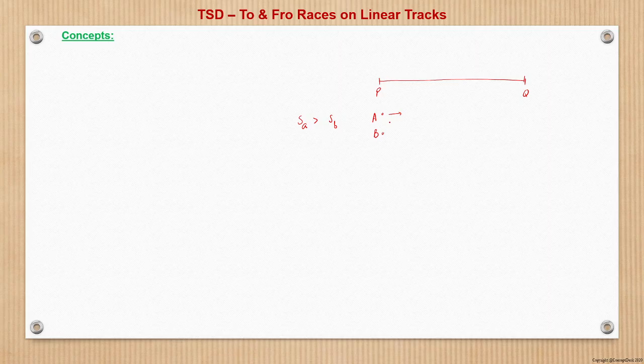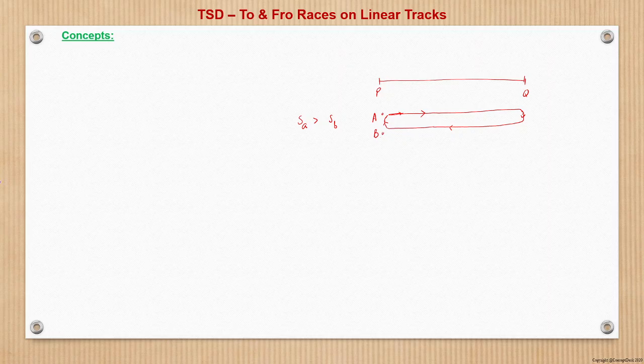So what will be the track which A will be following? Let us suppose in red ink I draw the track of A. So A goes like this, and after reaching the end here, he will turn back and comes back here. Then again he will turn back from P to Q, and in this fashion the running goes on for A.